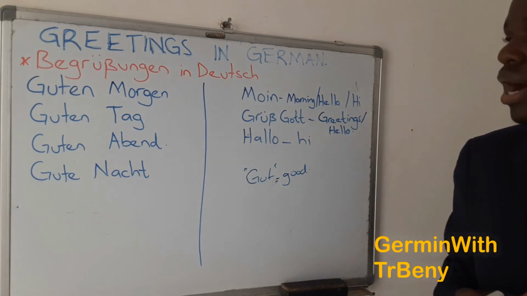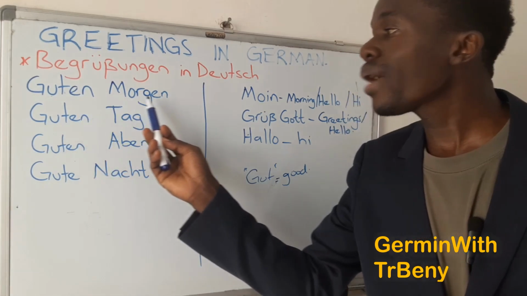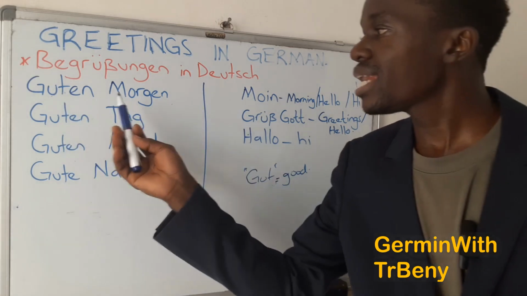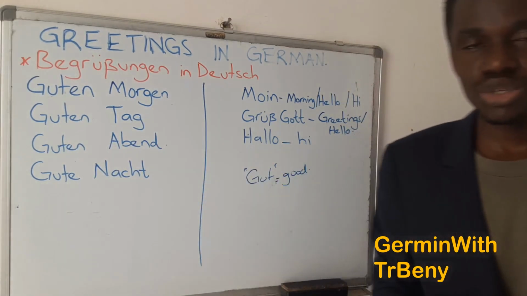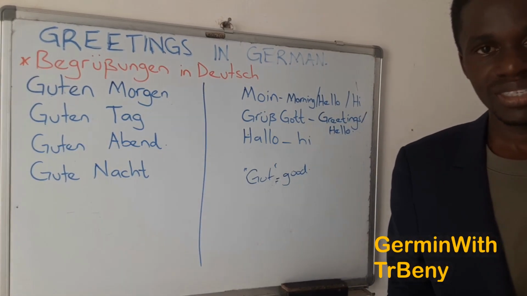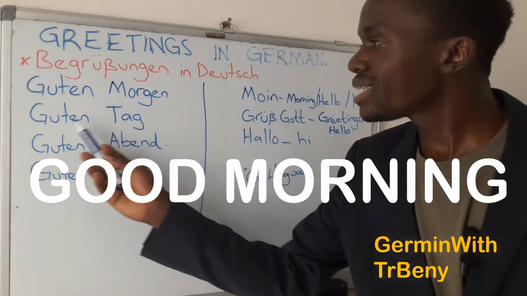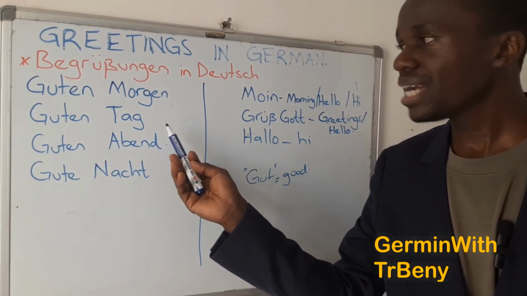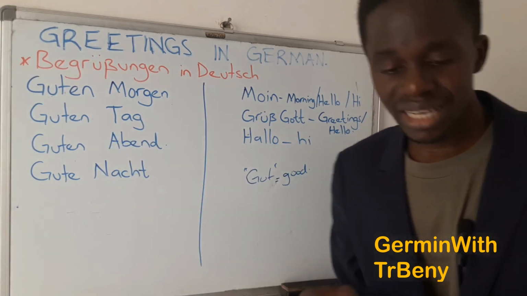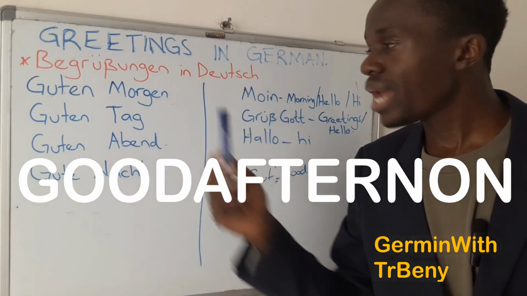If you are greeting someone in the morning, or good morning, you are going to say Guten Morgen. Okay, let's practice to say that. Guten Morgen. So, this is good morning. Guten Tag. Can you repeat that? Guten Tag. This is good afternoon. So, Guten Tag is good afternoon.